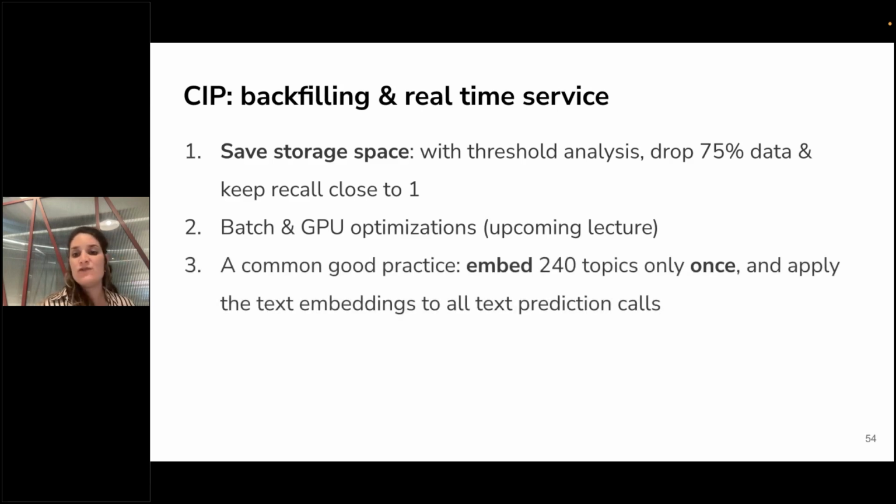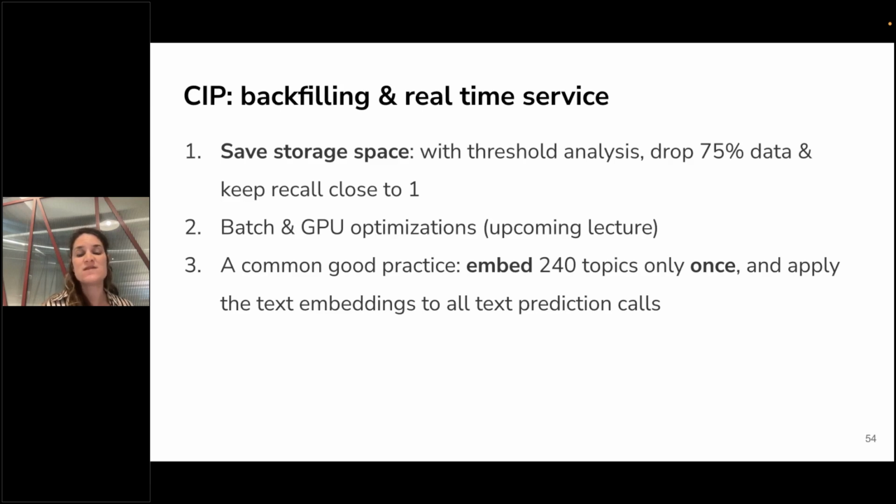And we embedded the 240 topics only once. We don't need to embed the topics each time in every prediction. So we just take the embedding of the topic, embed the new text that is coming in, and calculate the probability that this topic exists in the text.